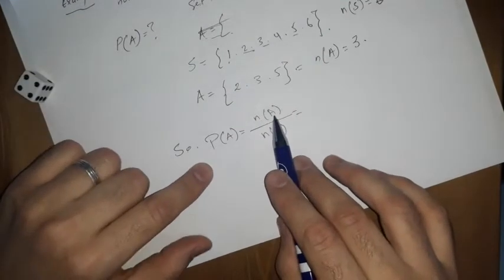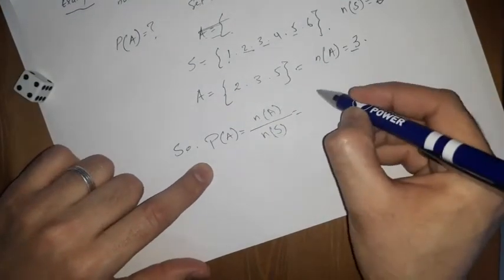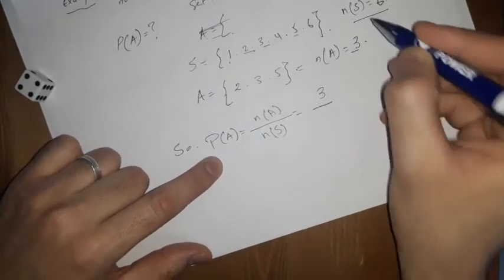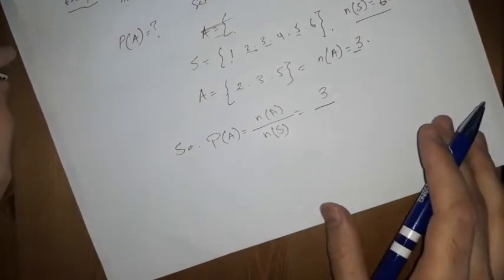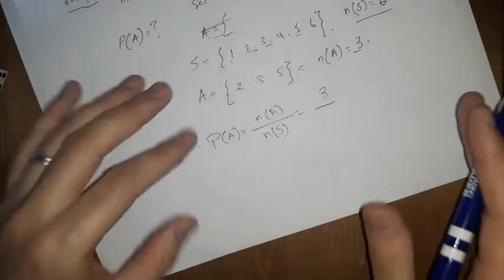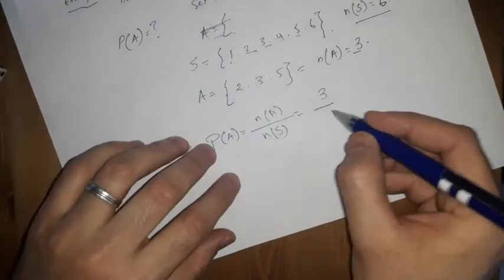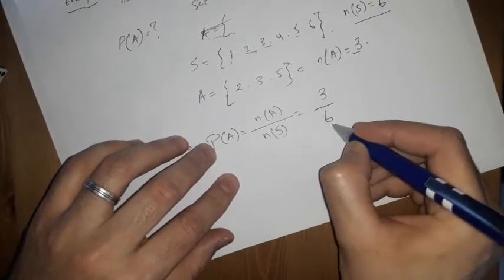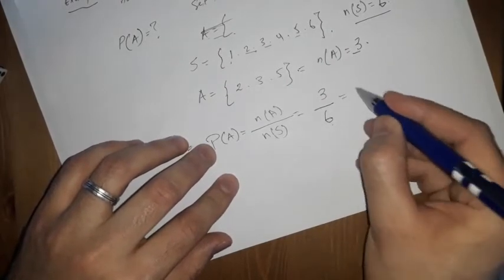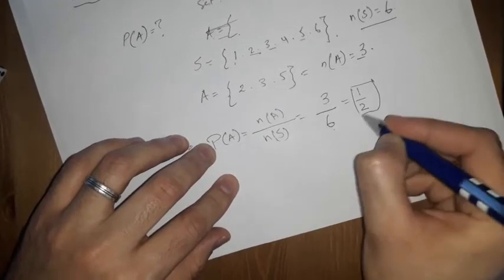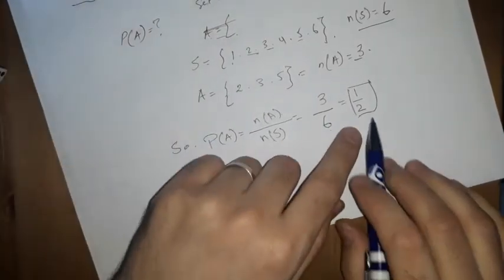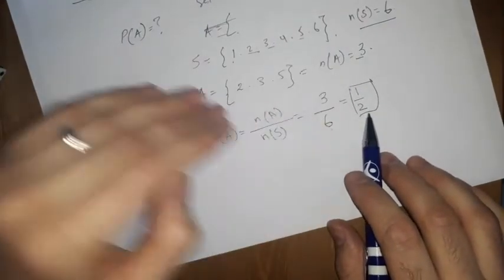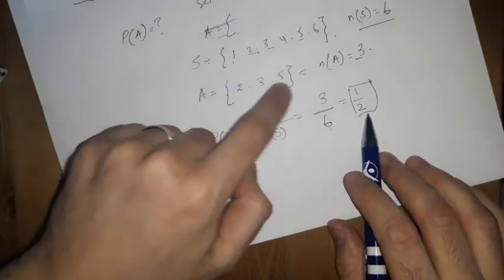So n of A is 3, and n of S, the number of elements of the sample space, meaning all possible outcomes when we roll the dice, is 6. So 3 over 6. When we simplify, it's going to be 1 over 2, right? So we have a 50% chance to roll 2, 3, or 5.